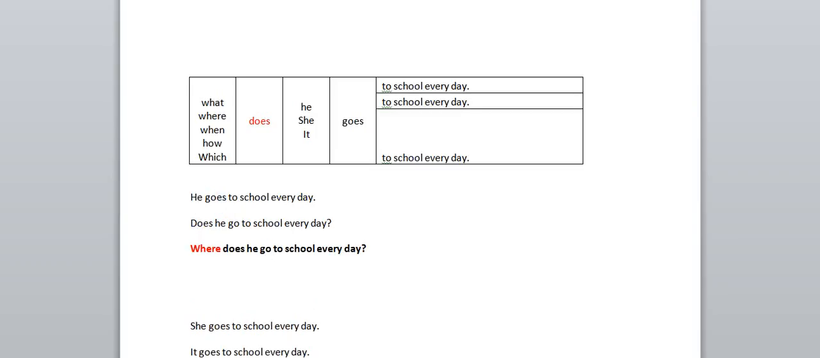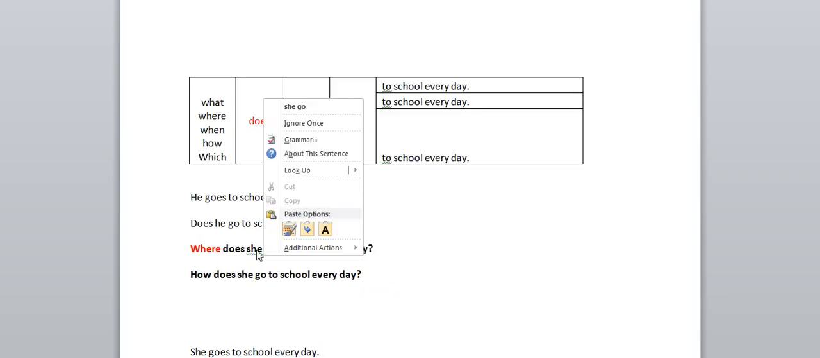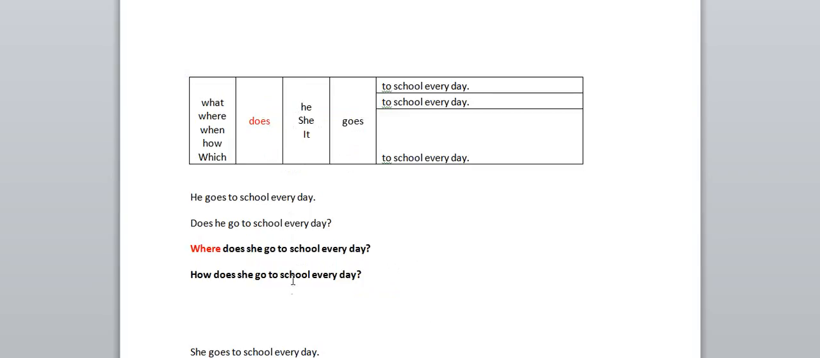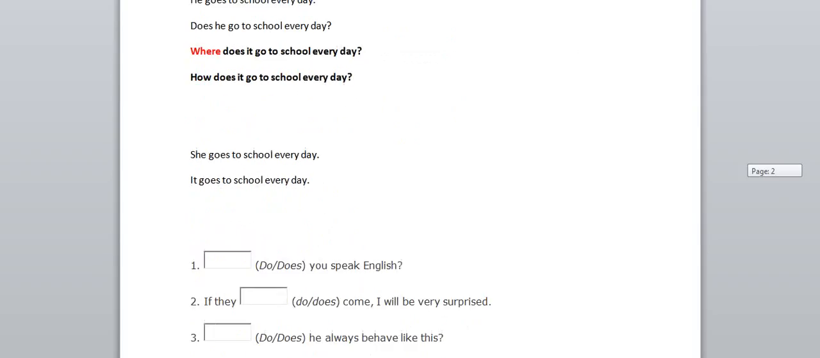Likewise, you can write how does she go to school every day? You have to use question words. Here I have used he, and we will practice with she. Where does she go to school every day? In the subject place you can write it or anything. Where does it go to school every day? How does it go to school every day? Likewise, you can convert simple present tense into questions.